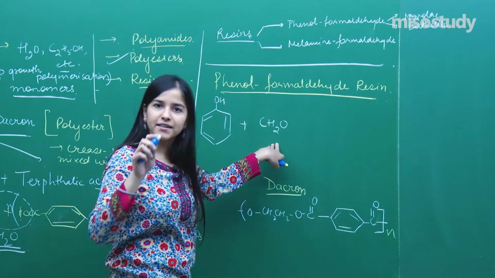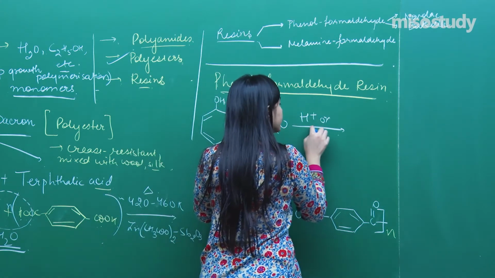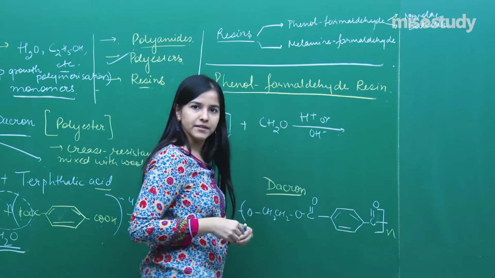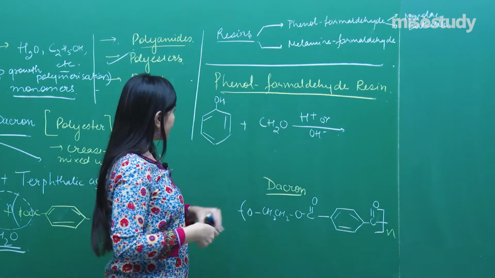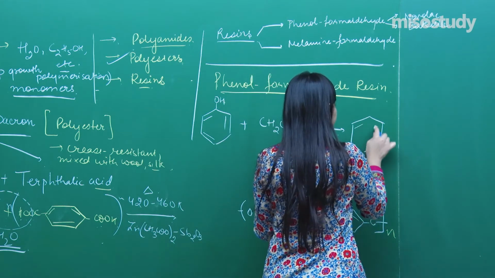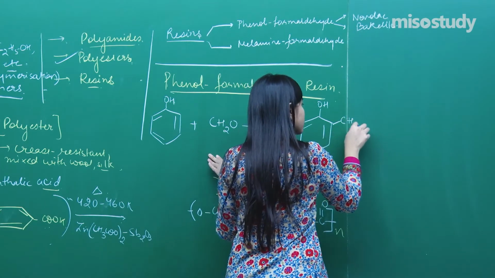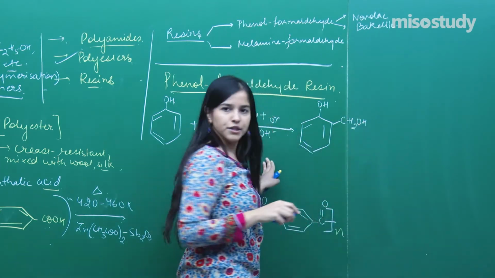What I need is a catalyst. So the catalyst over here can be an acidic medium or a basic medium. Fine. What we get here is, see, I can get three kinds of products. Phenol connected with CH2OH on the ortho position. Fine.